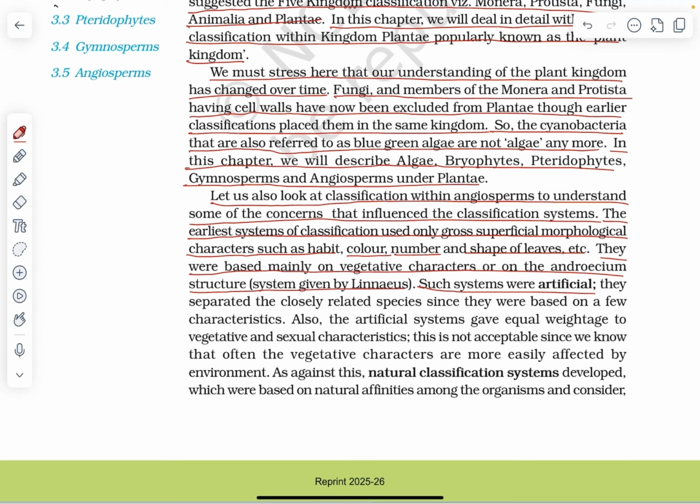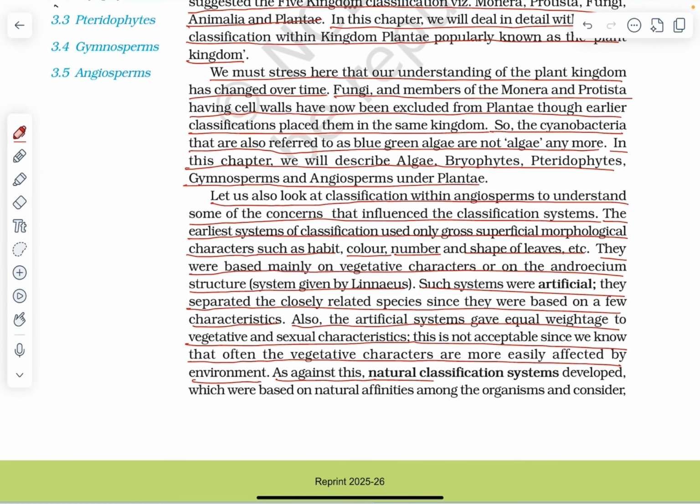Such systems were artificial. They separated closely related species since they were based on a few characteristics. Also, the artificial systems gave equal weightage to vegetative and sexual characteristics, which is not acceptable since we know that often the vegetative characters are more easily affected by environment.